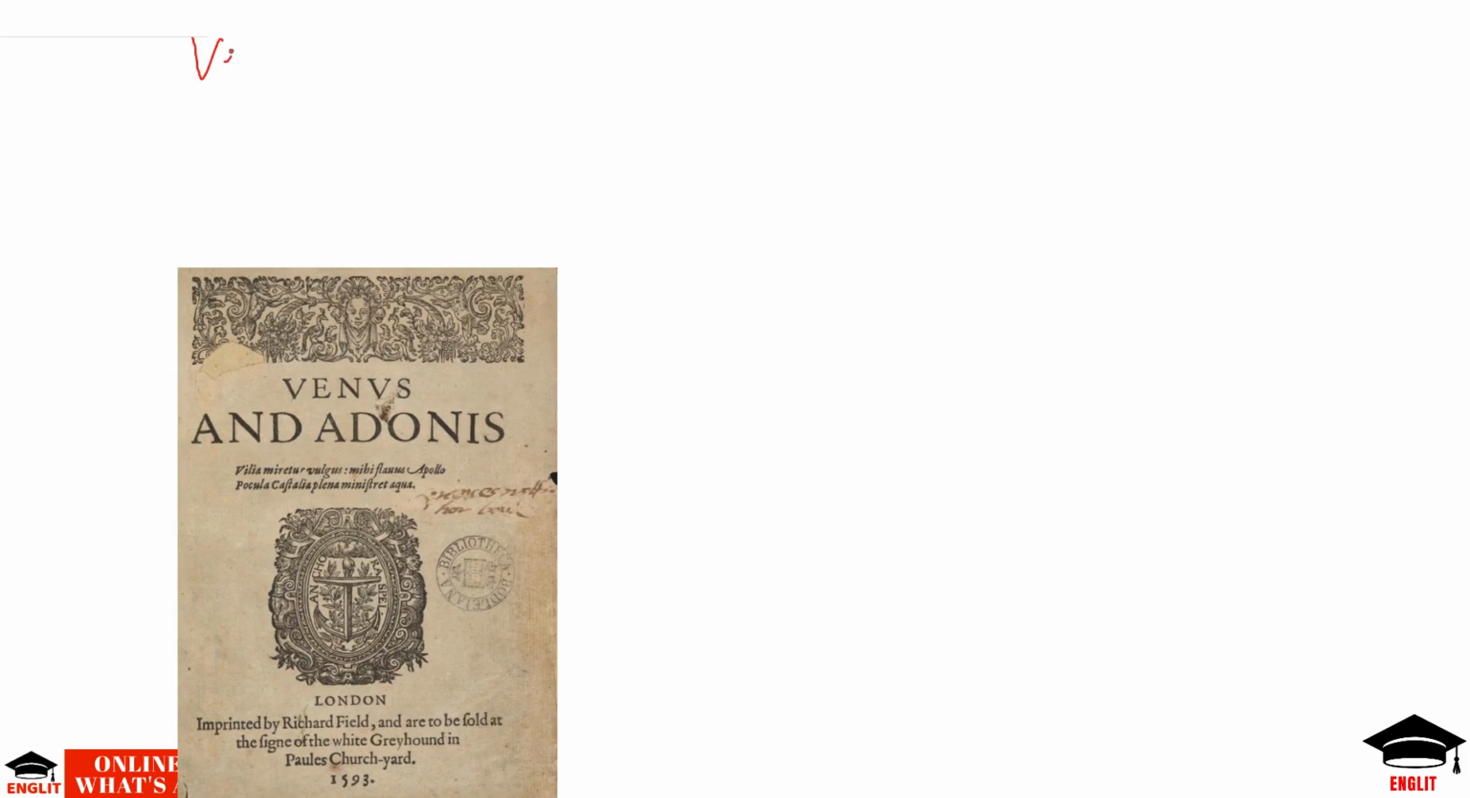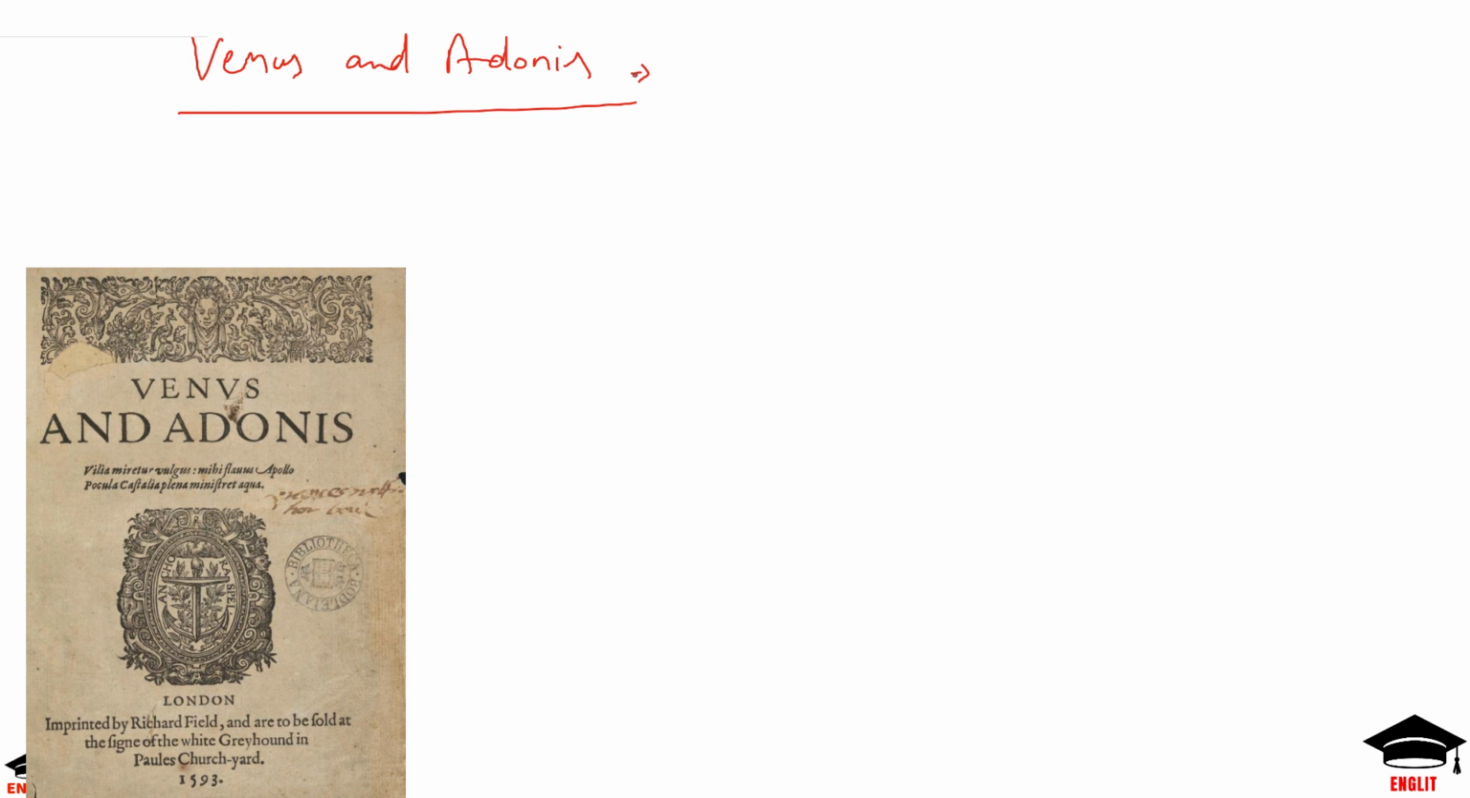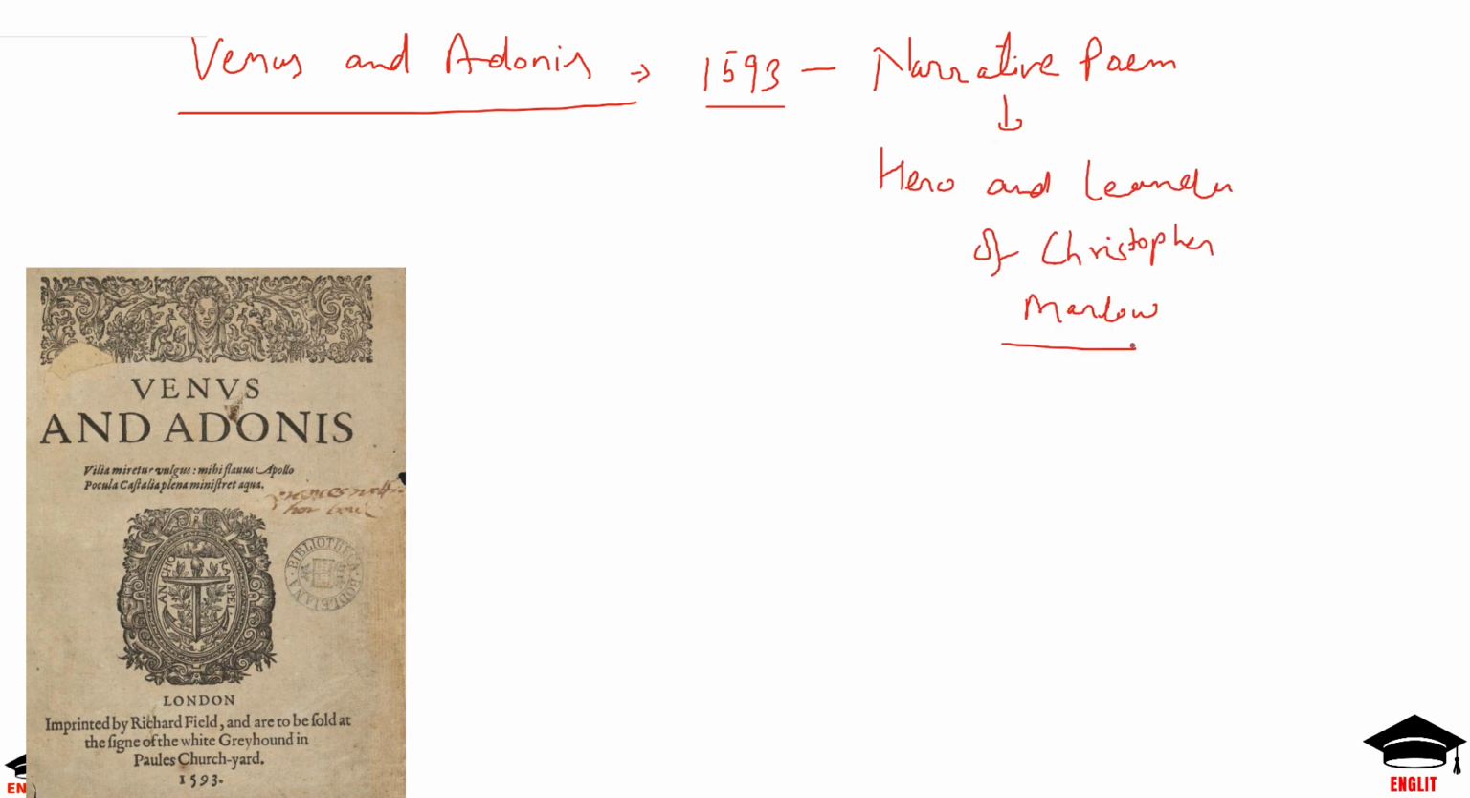If we talk about Shakespeare as a poet, the very first poem that comes to our mind is Venus and Adonis. That was his first venture as a poet and it was published in 1593. It is a narrative poem and it was published the same year when Marlowe's Hero and Leander was published. We can say that it was composed in the tradition set by Christopher Marlowe. Hero and Leander was also published in 1593 and it was also a long narrative poem.